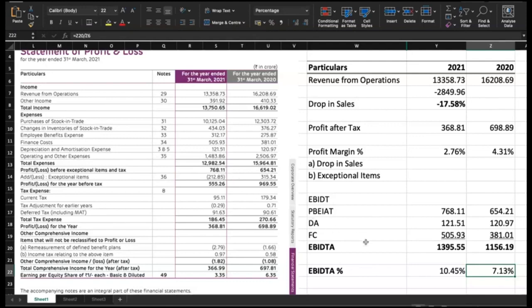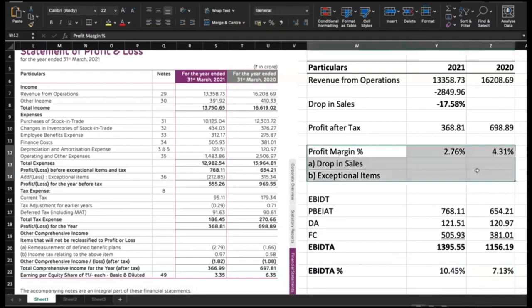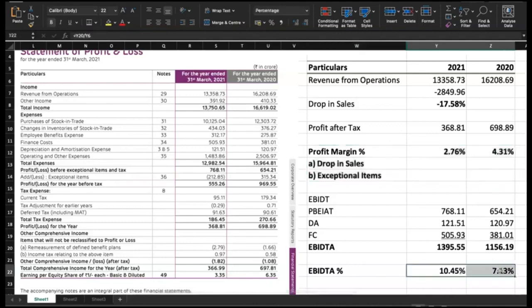And in terms of percentage, that is established even more finely by computing this EBITDA percentage. We compared the EBITDA with the sales, and it is 10.45% in the current year, whereas in the previous year it is only 7.13%. So what we have computed now is one, the profit margin, and the other one, the EBITDA margin.